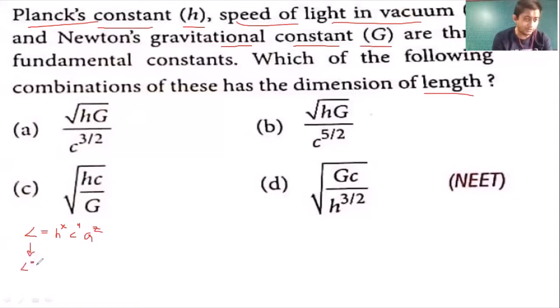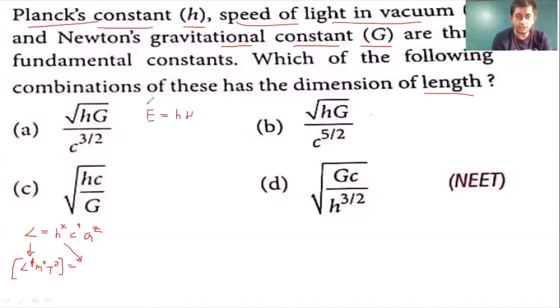So L means L raised to 1, M raised to 0, T raised to 0. That is the dimension for L. Now for the dimension of Planck's constant, you have to remember that energy E is equal to h nu.